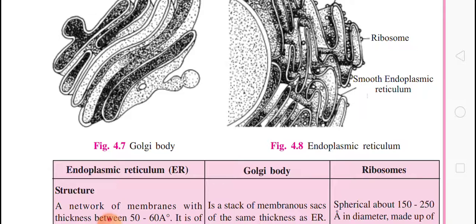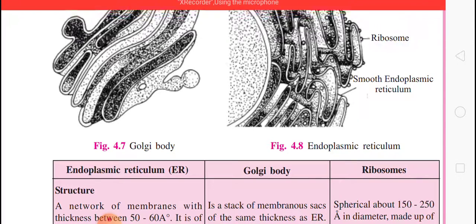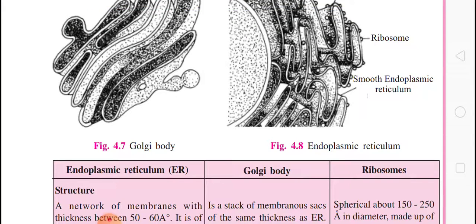Keep in mind, SER takes part in the synthesis and storage of lipids and steroids, while rough endoplasmic reticulum helps in the synthesis and transport of protein.